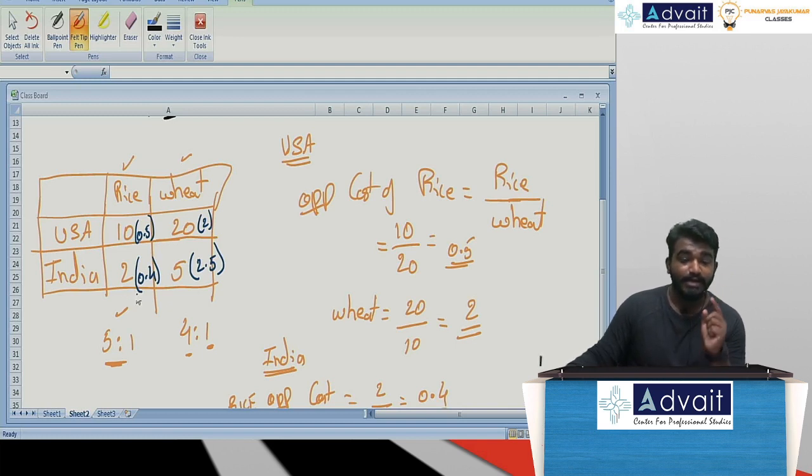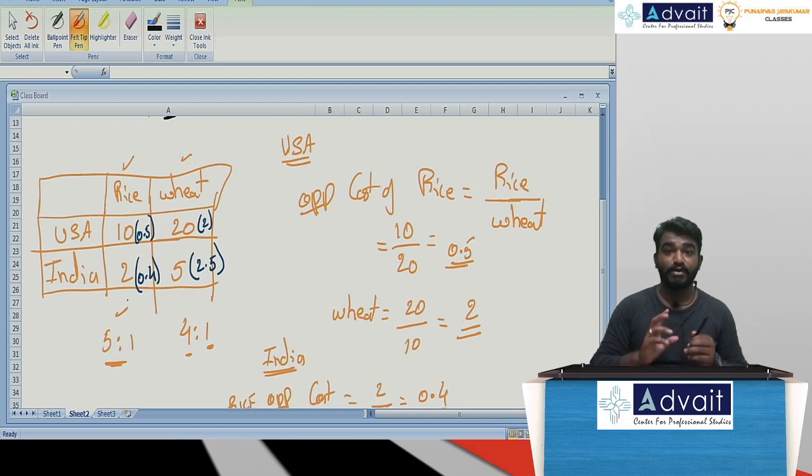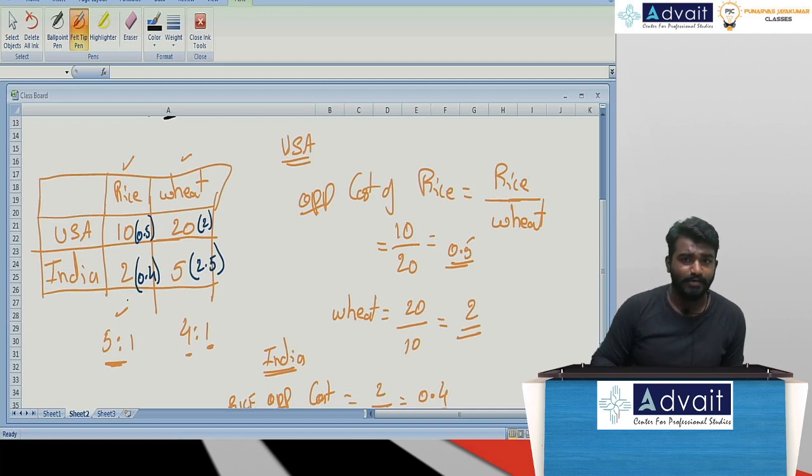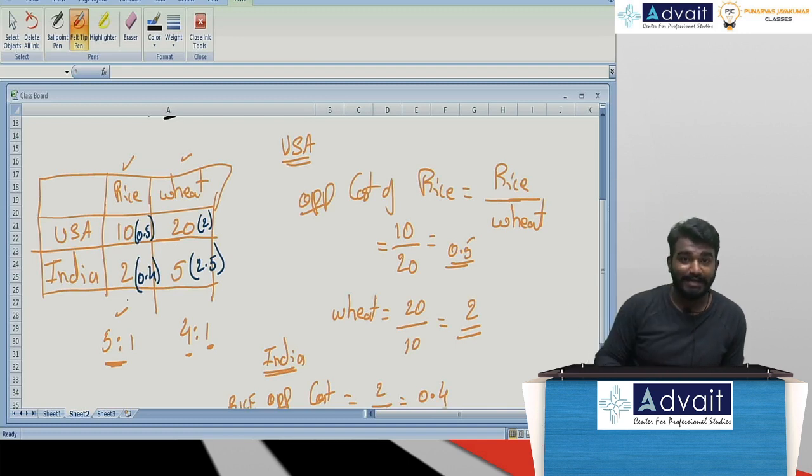And remember, in terms of productivity, higher will be the better. In terms of labor hours, lower will be the better. The number of labor hours required to produce, lesser will always be the better for an organization. In terms of output, that is productivity, the higher will be the better every single time. And whenever we take a ratio, higher will be the better. Whenever we take opportunity cost, lower will be the better.